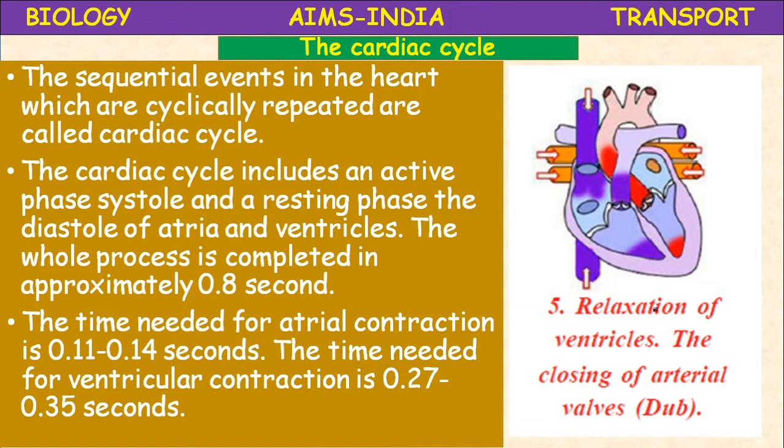The time needed for contraction of the auricles is 0.11 to 0.14 seconds, whereas ventricular contraction is 0.27 to 0.35 seconds.